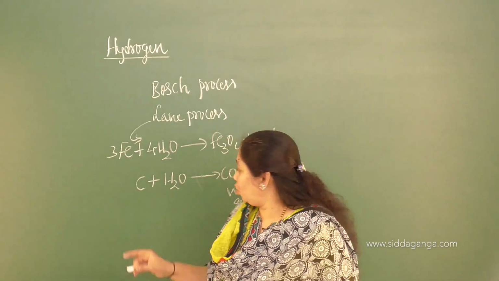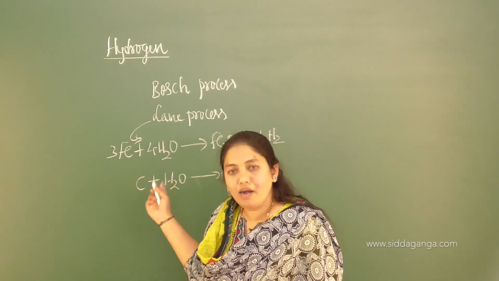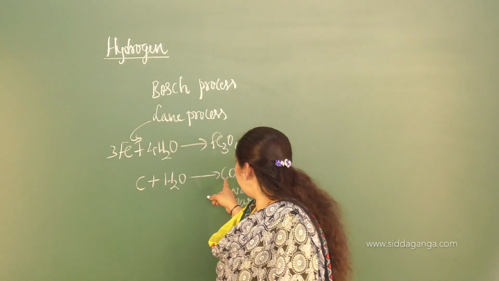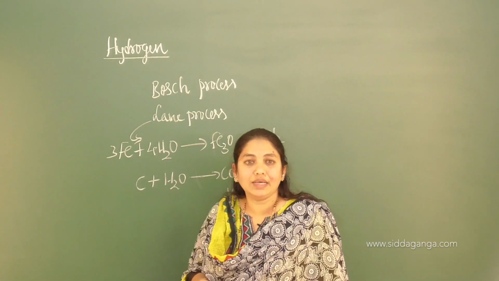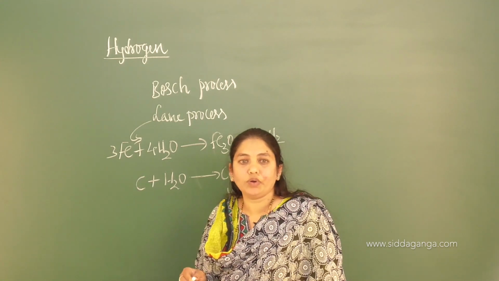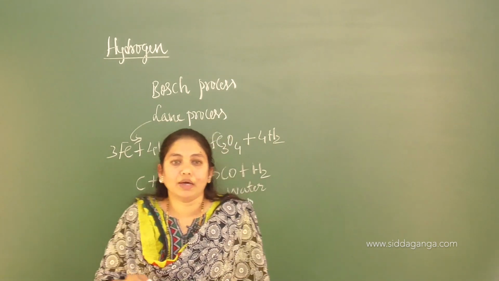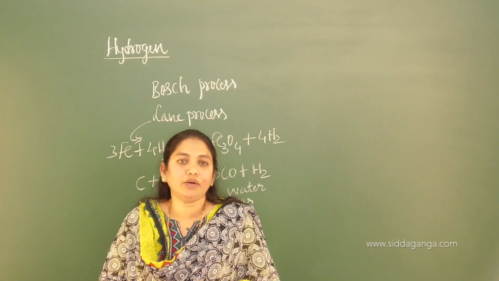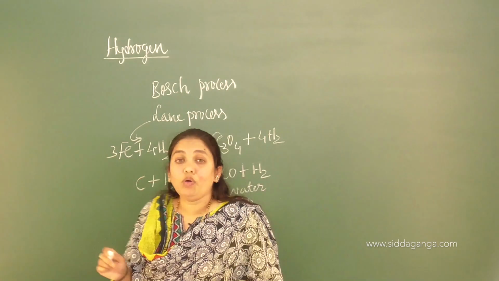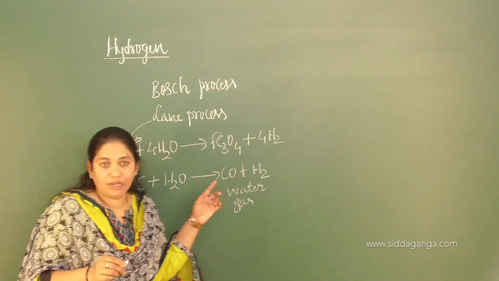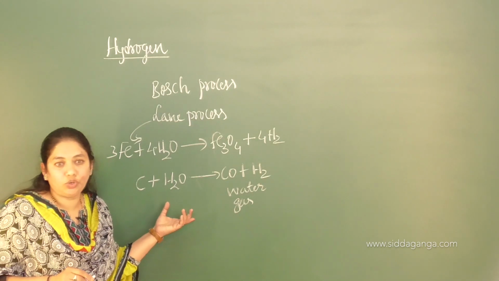That is very important. No need to bother about the ratio of these two, that is, how many moles of carbon monoxide or dihydrogen. You should know that the mixture of carbon monoxide and dihydrogen is called water gas, or syngas. That is one more important concept you have to recall. Along with that, remember that dihydrogen is very useful. Research is going on to use dihydrogen as a fuel to overcome the energy crisis. Once control over the energy of dihydrogen as a fuel is achieved, there will be no problem of energy, and everyone can lead a luxurious life.